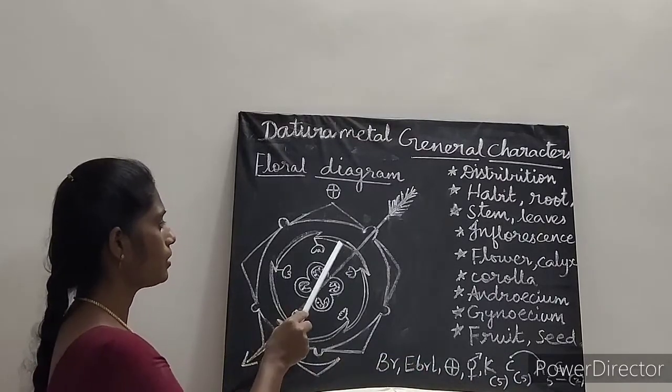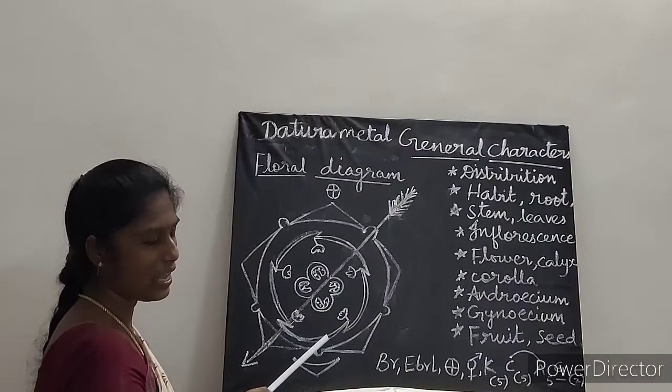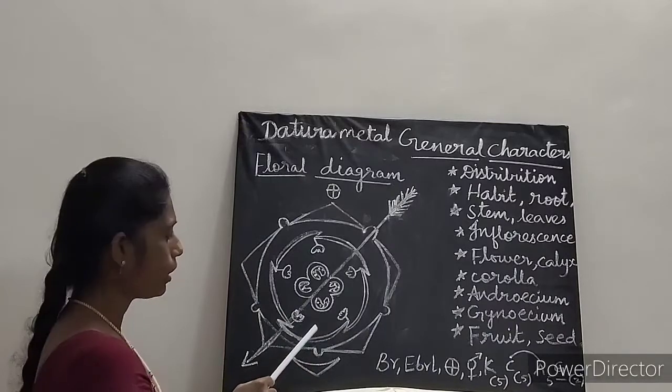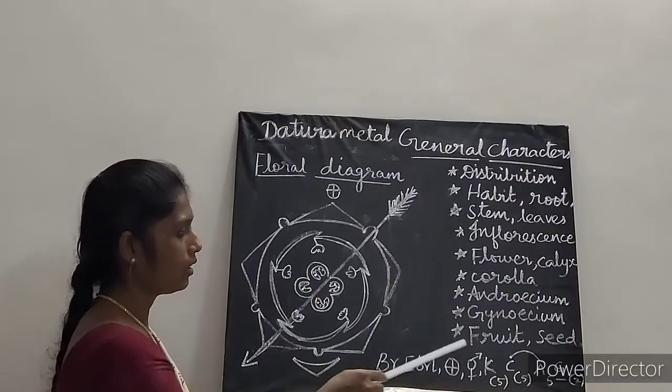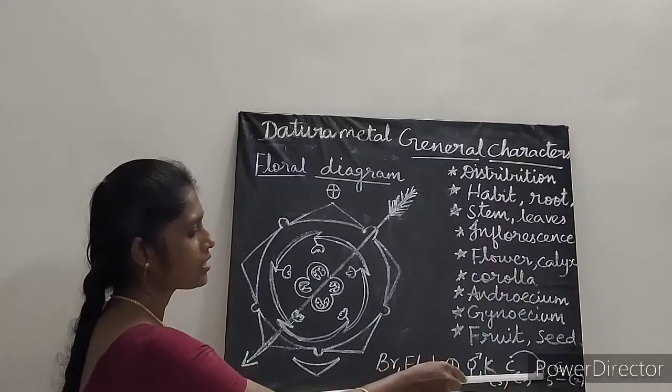Next part, this part is called as what? Corolla. Corolla also here it is sympetalous, 5 in number. So 1, 2, 3, 4, 5. Okay, so corolla is 5 here and it is joined. Next, so here see inside the bracket it is 5. Okay, and the next is androecium.